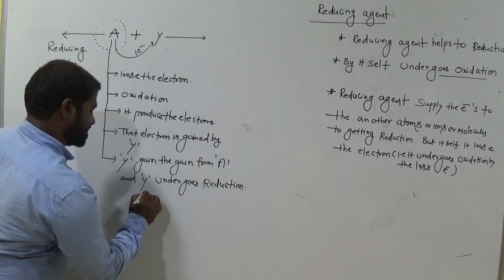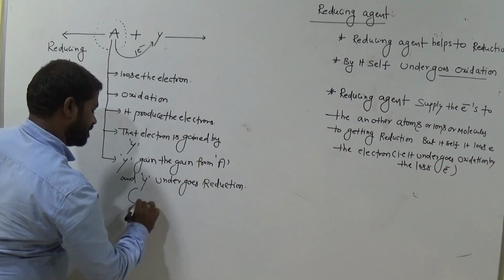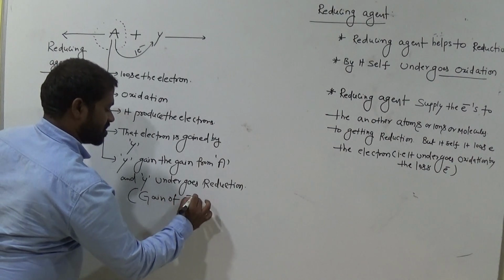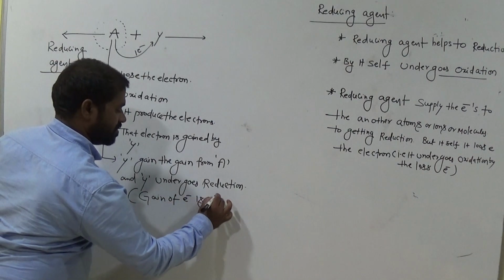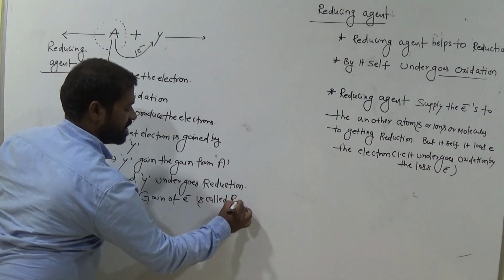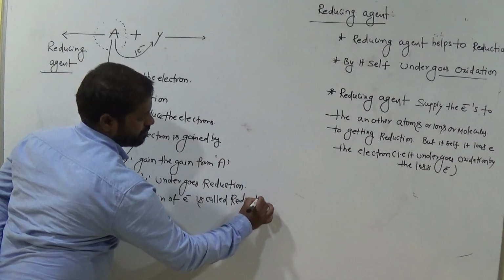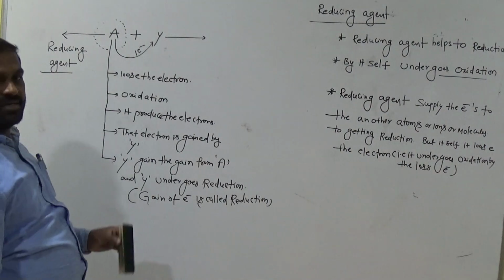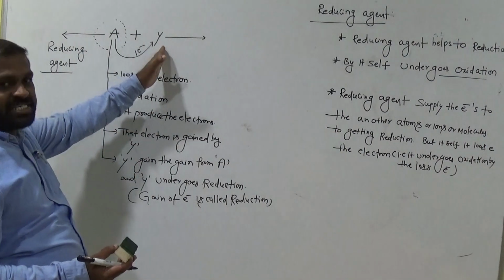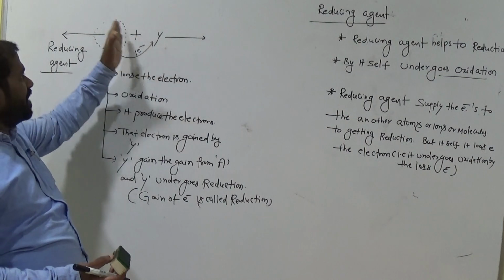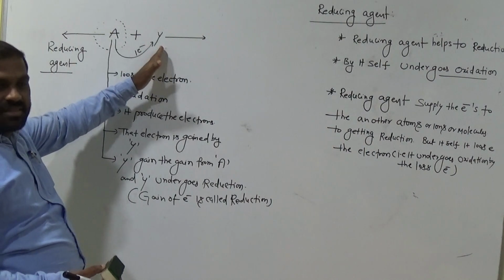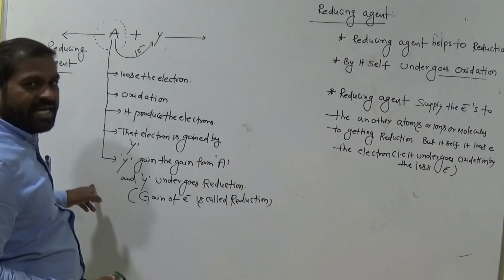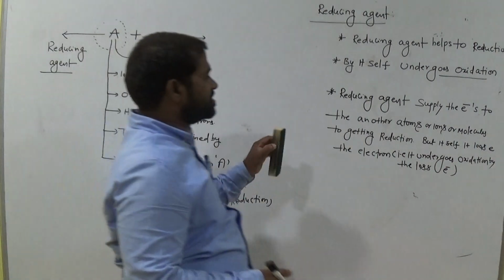Why is it called reduction? Gain of electron is called reduction, am I right? Now Y undergoes reduction by the gaining of electron from A. That means A helps the reduction, or not? Itself it undergoes oxidation, or not? Can I rub this?